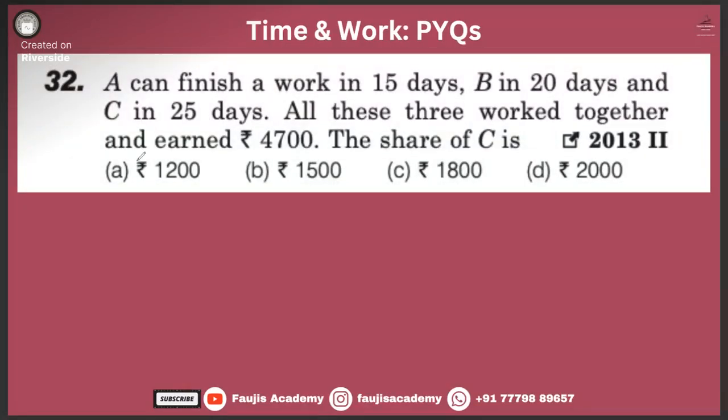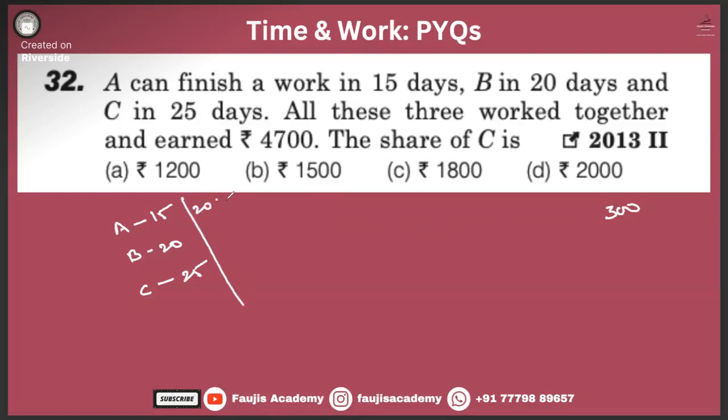Yes, this one. This time solve it together. A finishes off in 15, B finishes off in 20, C finishes off in 25. All of these work together and earn 4700. Okay, let's try to solve it. Okay, what is the LCM of 15, 20, and 25? Is it 60? No. Is it 120? We know. Let's say 300 units. 300, sir. Okay. So it is 300 units of work.